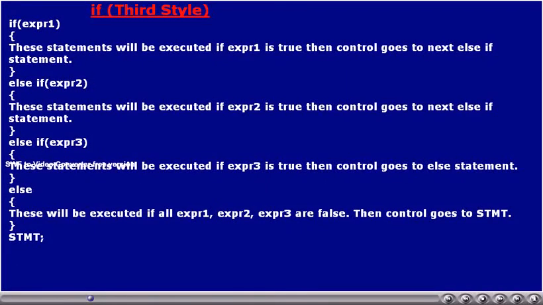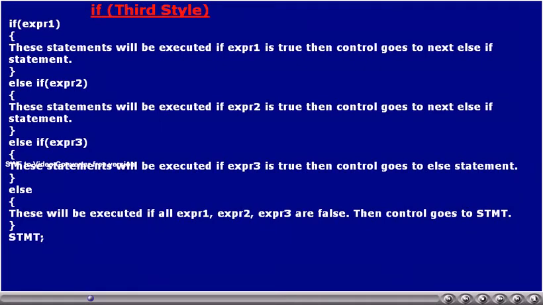The third style of if is given in this slide. If expression 1 is true, then the statements in the block which immediately follows this if condition will be executed. Otherwise, the program execution goes to the following else if statement. Then expression 2 is evaluated. If that is true, then the block of statements which follows this else if condition will be executed. Otherwise, the execution goes to the following else if statement.